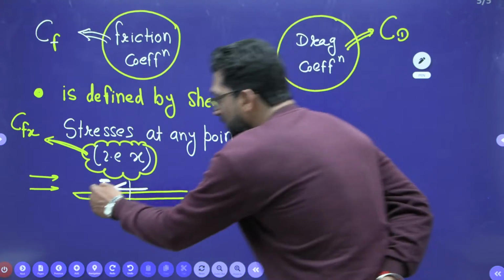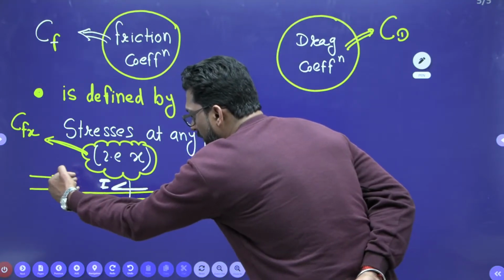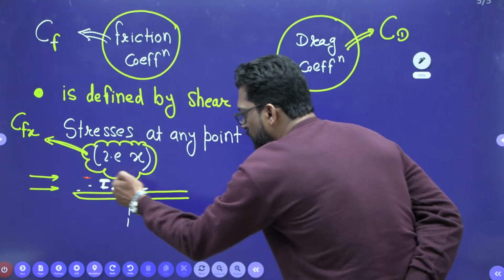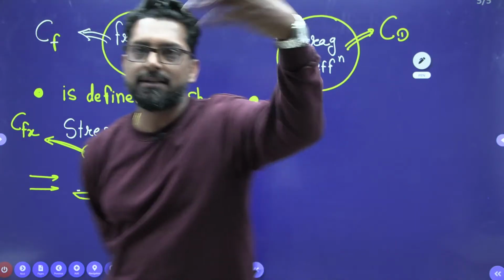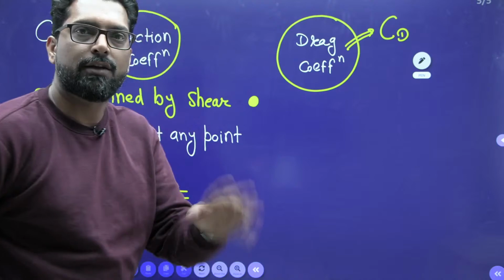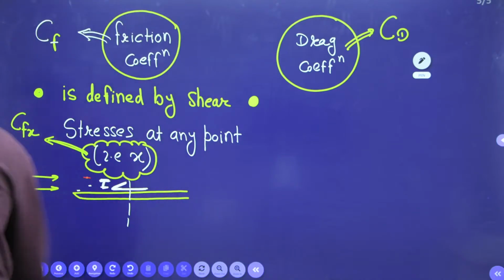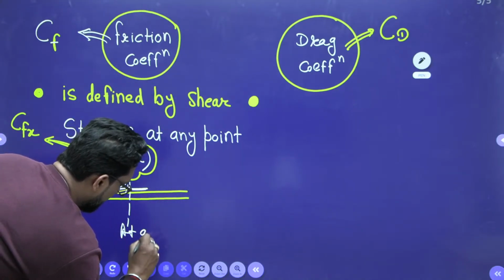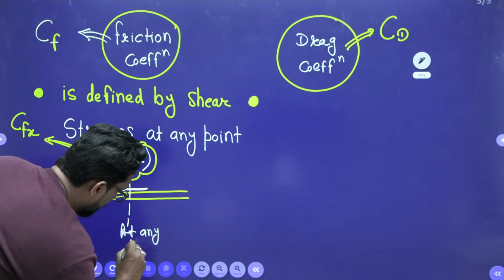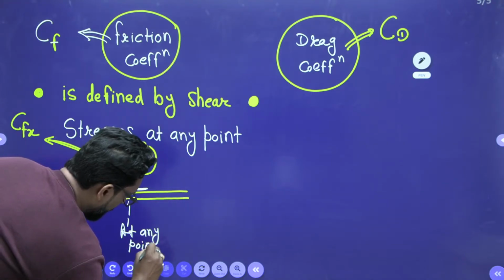Why? Because when the fluid is flowing from the leading edge to the trailing edge, the shear stress is continuously reducing. Already we detailed this in the class. Okay, now this is at any point.